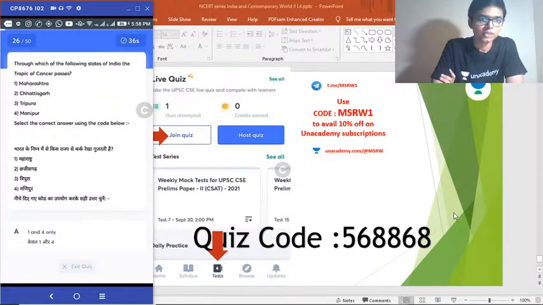Twenty-sixth question. Through which of the following states of India does the Tropic of Cancer pass? 1. Maharashtra. 2. Chhattisgarh. 3. Tripura. 4. Manipur. Select the correct answer.